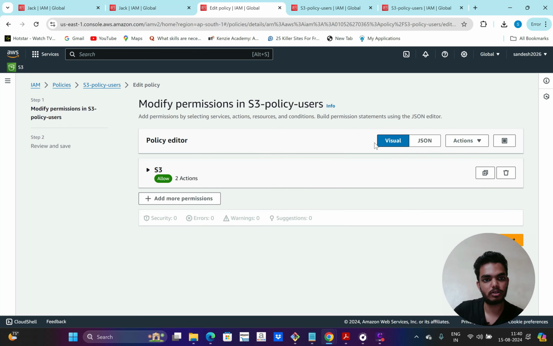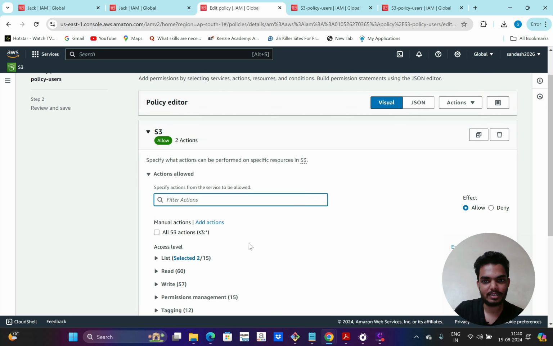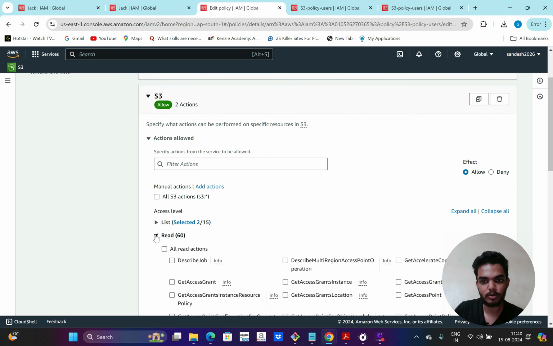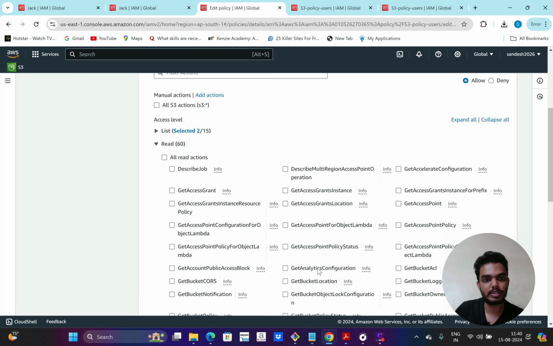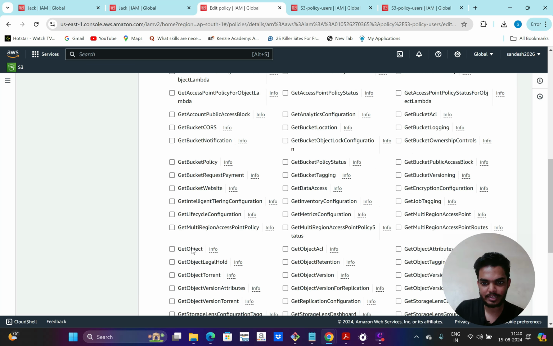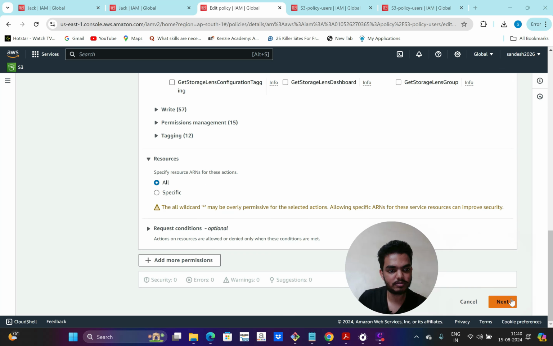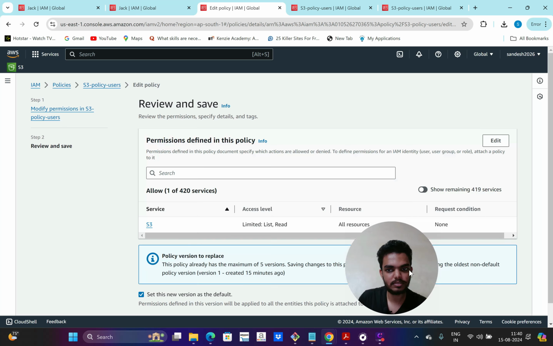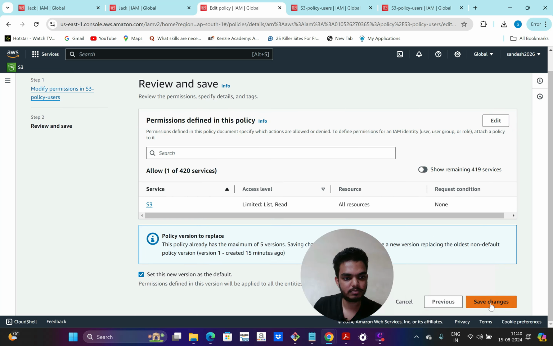So switch to visual and click on S3. I gave only list permission. Now I'm going to give the read permission so that JARC user should be able to download any object also. So for that, I can give get object permission and click on next and save changes.